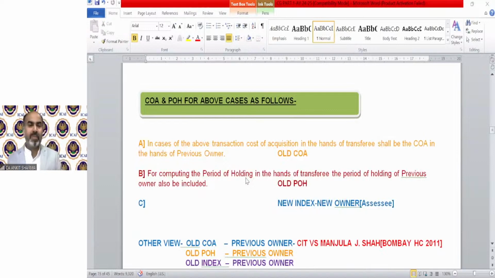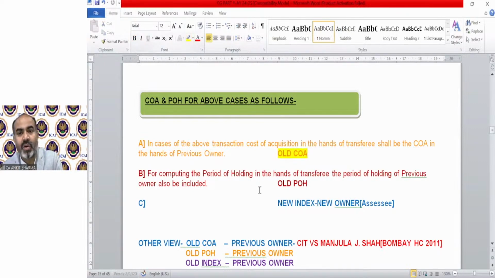So the cost of acquisition and period of holding for the above cases are as follows. I have written it in simple language to help you understand these provisions. In cases of the above transactions, the cost of acquisition in the hands of the transferee shall be the cost of acquisition in the hands of the previous owner. So for the purpose of the assessee, the old cost of acquisition, meaning the previous owner's, needs to be taken. For the period of holding, the old period of holding, that means the previous owner's. The index needs to be taken as the assessee's index, because as per the act it has been said that the index needs to be taken as per the assessee.